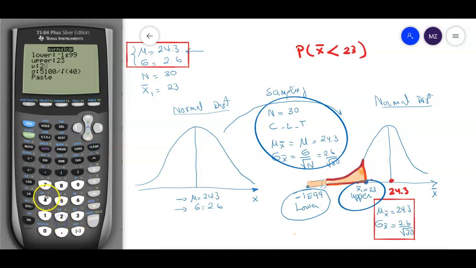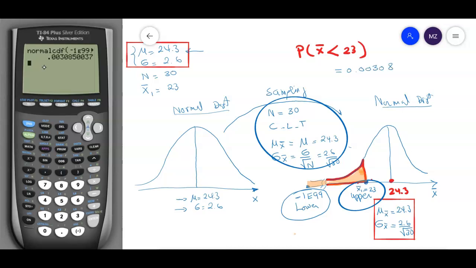So you're going to type 24.3. And then standard deviation, clear it first. And that's going to be 2.6 divided by, and then second and square root, here you're going to type 30. And then close the parentheses. Now you move on to paste, enter, and enter to get the result. So it's going to be 0.00308.